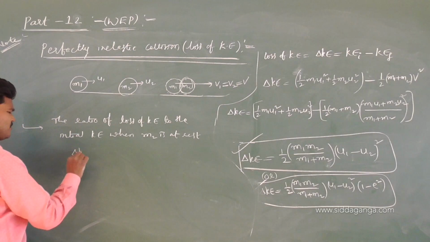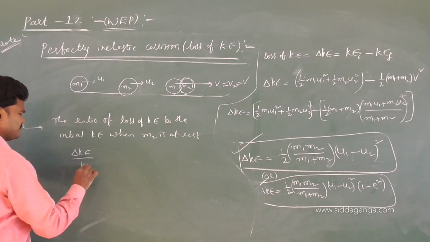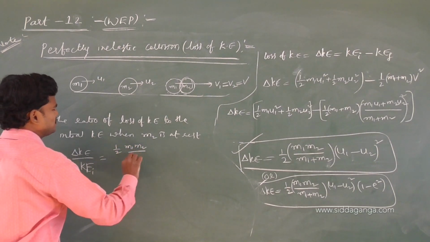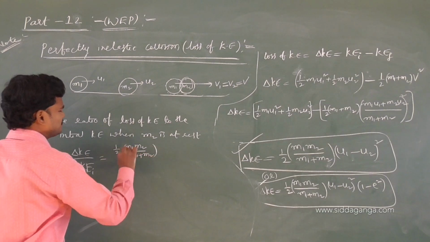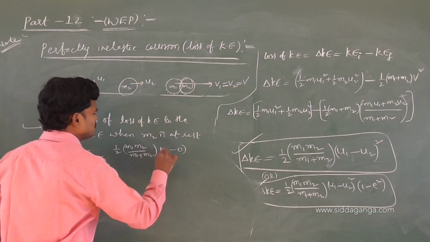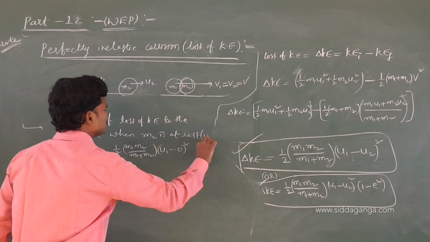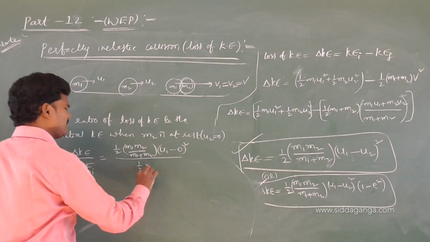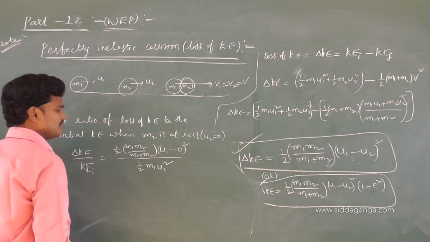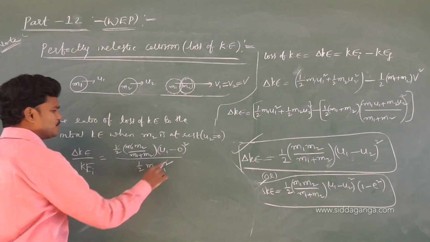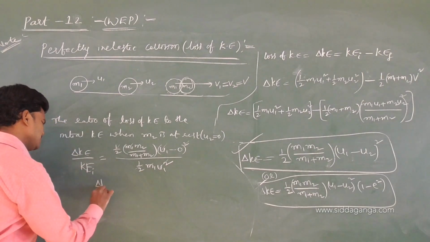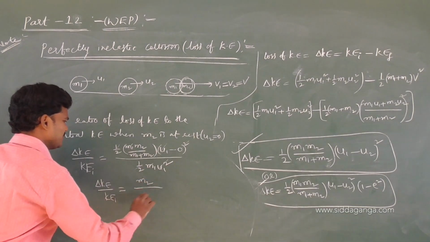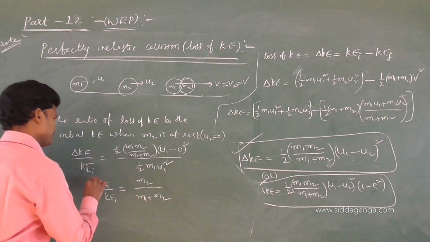Now the ratio of kinetic energy to the initial. This is already done: half m1 m2 by m1 plus m2, (u1 minus u2) whole square, and u2 is 0 because m2 is at rest, divided by half m1 u1 square. Half cancels, m1 and u1 square cancel. Then what is the answer? This is nothing but the fractional loss. So you will get m2 by m1 plus m2. Keep the formula in mind.